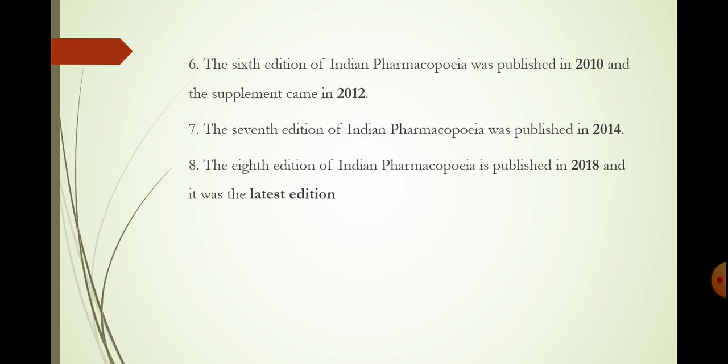Then the use of chromatographic methods has been greatly extended in the 7th edition. Other than that, the pyrogen test is eliminated from the 7th edition and UV spectrophotometric tests are introduced.